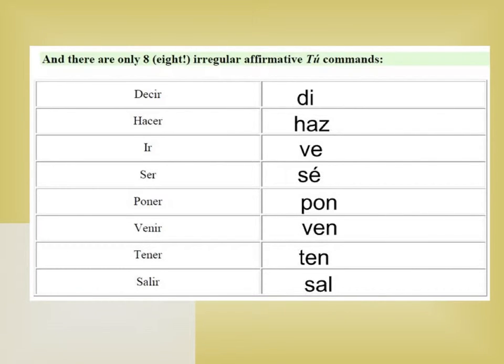There's just a list of 8 irregular affirmative tú commands, and these are all one syllable each. So these are just verbs that need to be memorized for the affirmative tú commands because they're completely irregular. So we have decir, hacer, ir, ser, poner, venir, tener, and salir. And the forms are di, haz, ve, sé, pon, ven, ten, and sal.